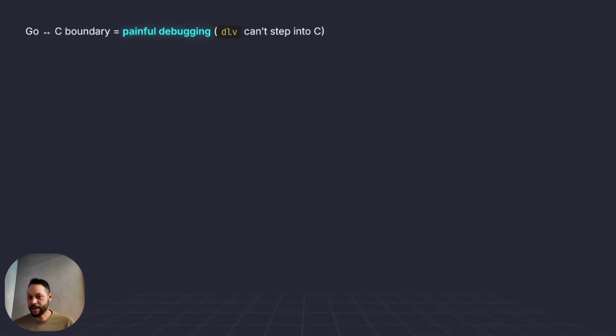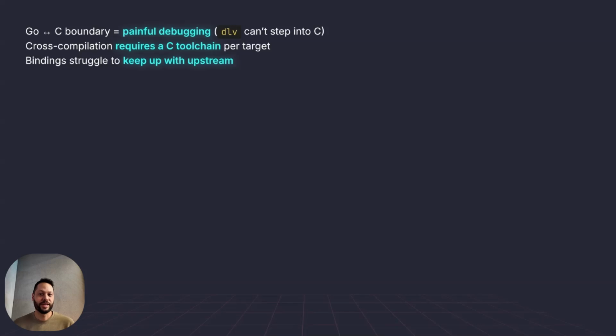Also, if you're trying to bind to something like Llama.cpp, you're going to have a hard time because that code base moves pretty fast, and keeping up to date with the latest and greatest is going to take a lot of effort. So rather than deal with all these headaches, a lot of Go developers just simply develop with cloud providers in mind and skip the whole local thing altogether.